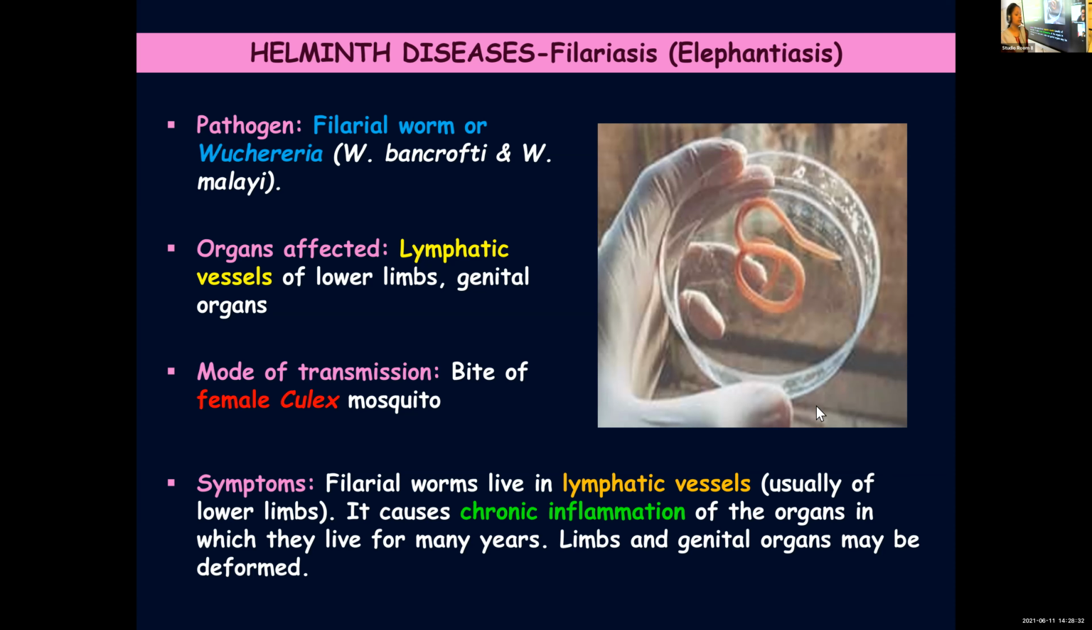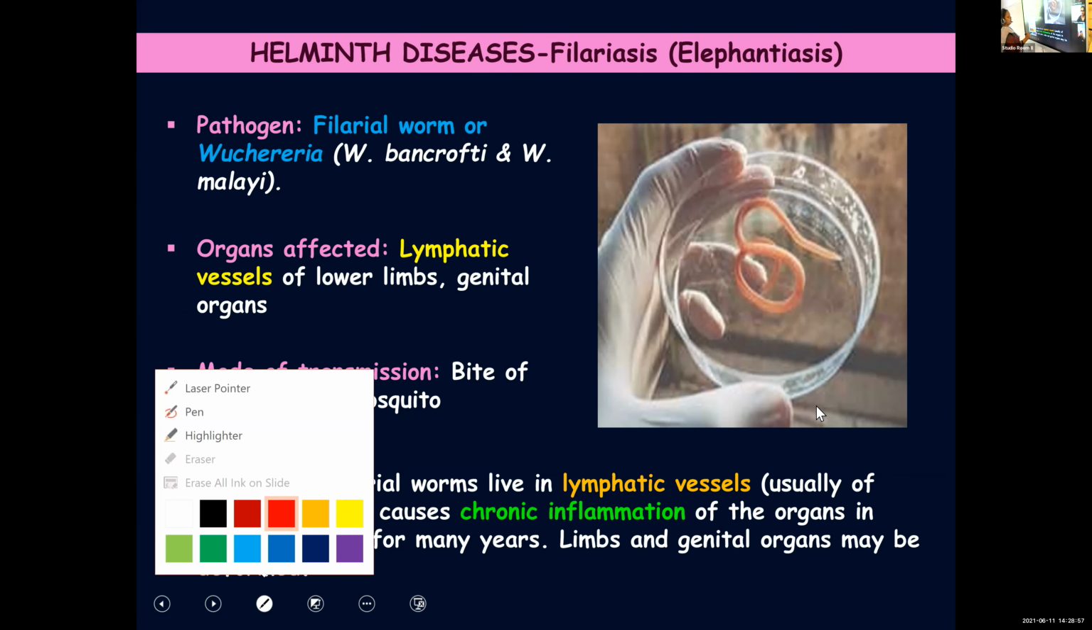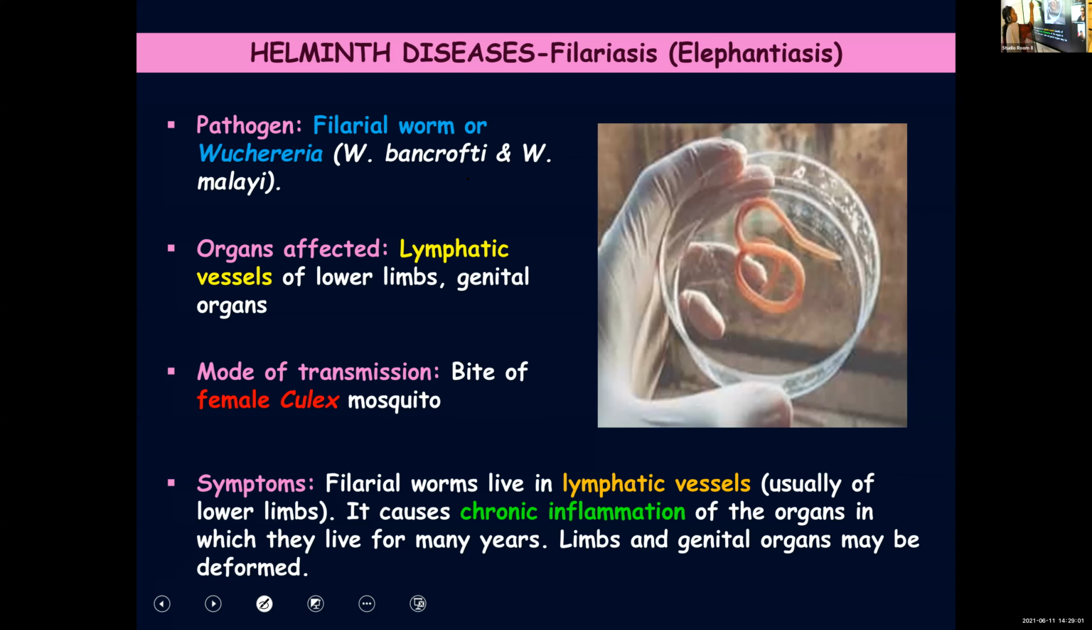Filariasis, we even call it elephantiasis. The reason for that is once affected, the limbs will resemble that of an elephant. That's why you call it elephantiasis. The causative organism is filarial worm, and the scientific name is Wuchereria. Two species are mentioned, Wuchereria bancrofti and Wuchereria malai. These are the two species of Wuchereria that cause the disease.